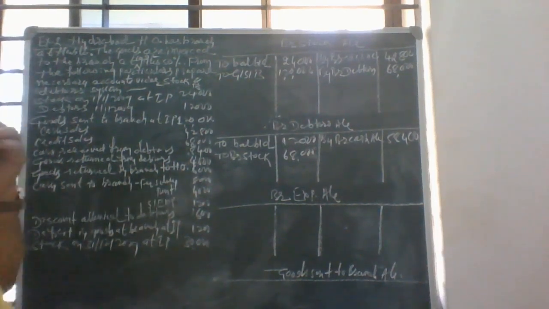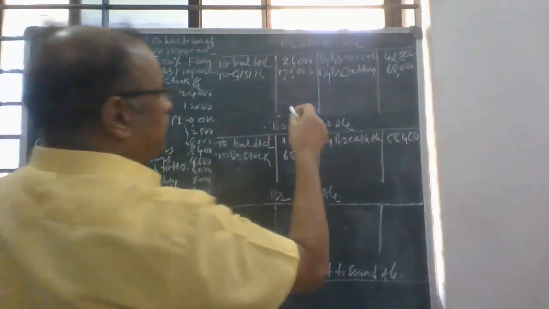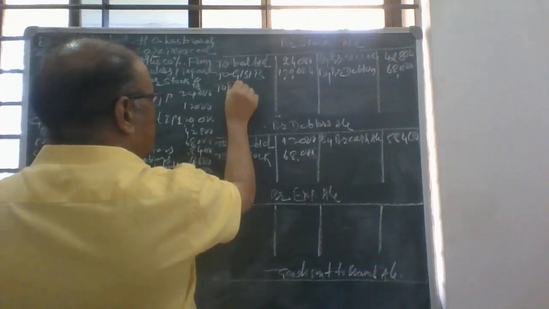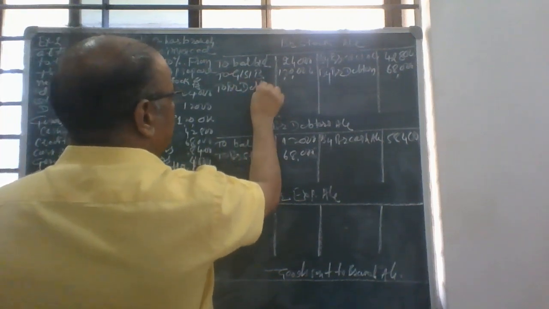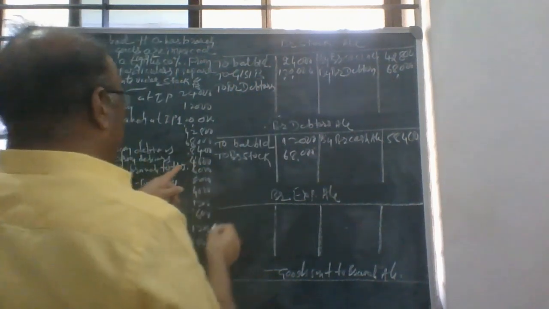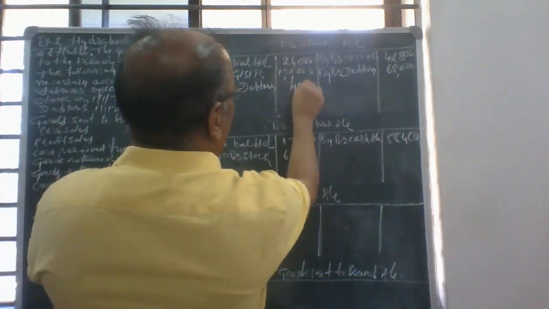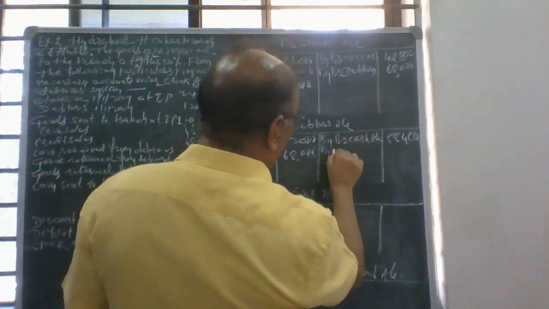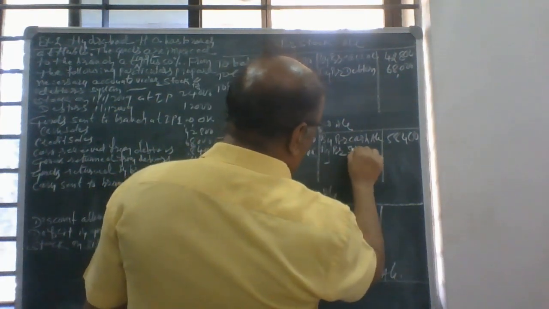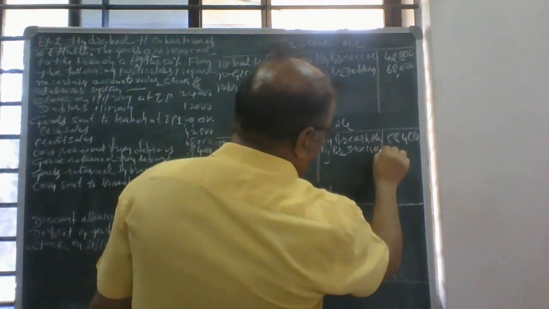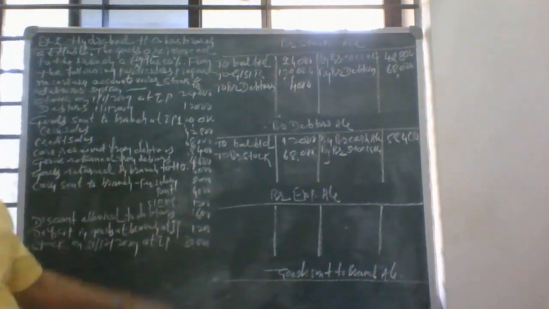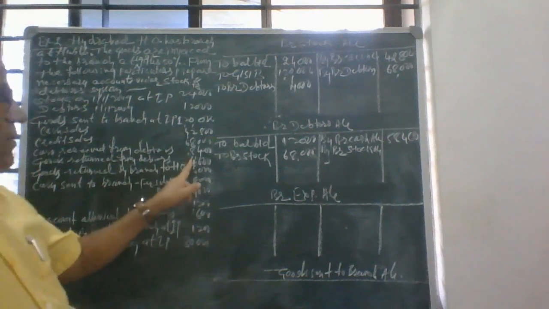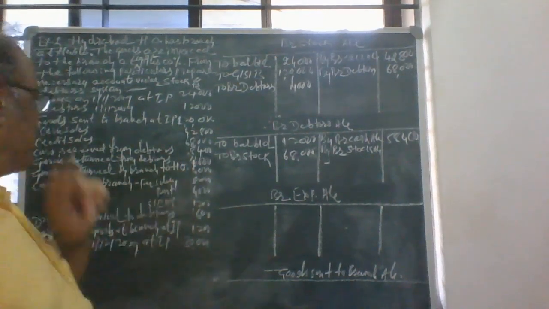The journal entry will be branch stock account debit to branch debtors account, 4,000. Branch debtors account credited by branch stock account. This is nothing but the sales returns.